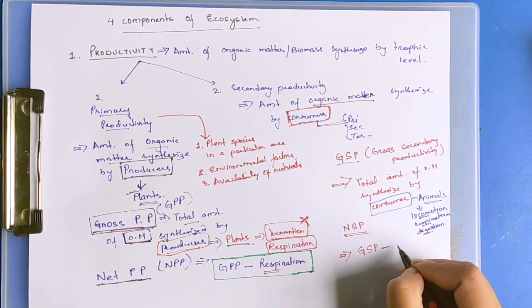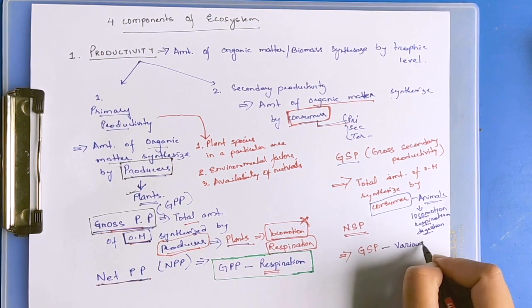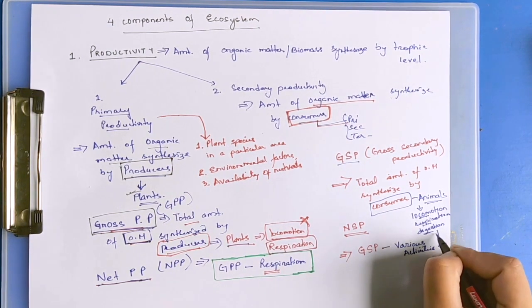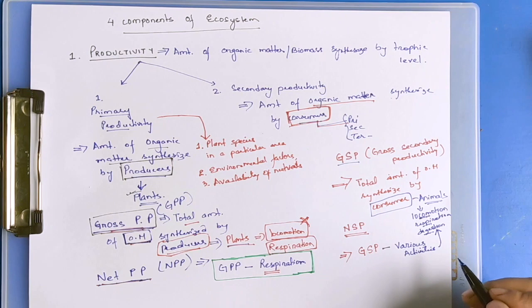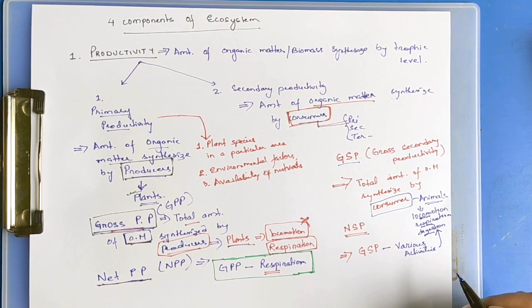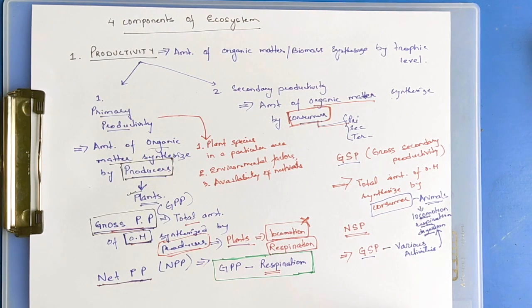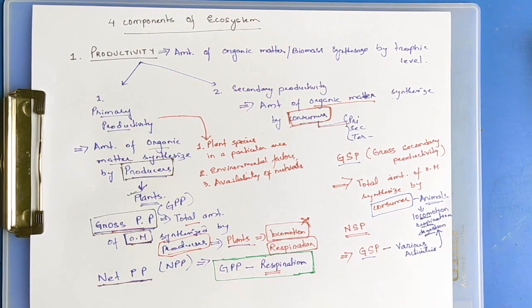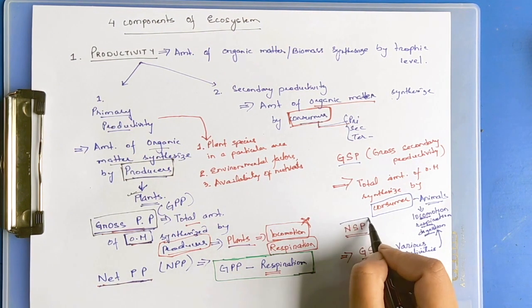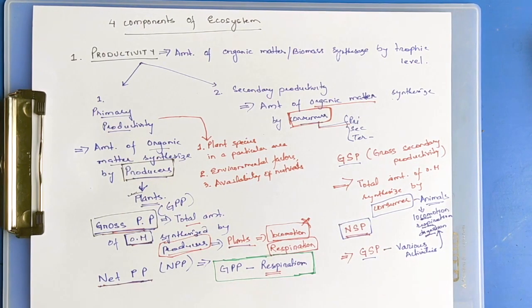Minus various activities like locomotion, respiration, digestion, and metabolic activities. The gross secondary productivity minus this value, the amount of organic matter or energy or biomass that we get, is known as net secondary productivity.